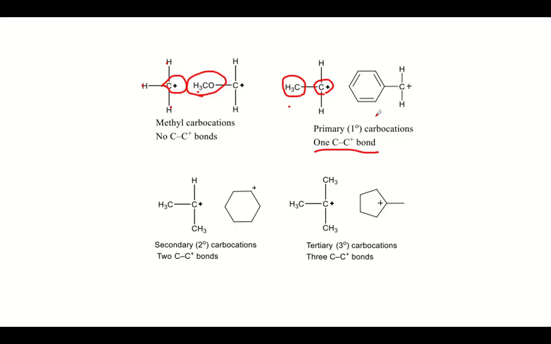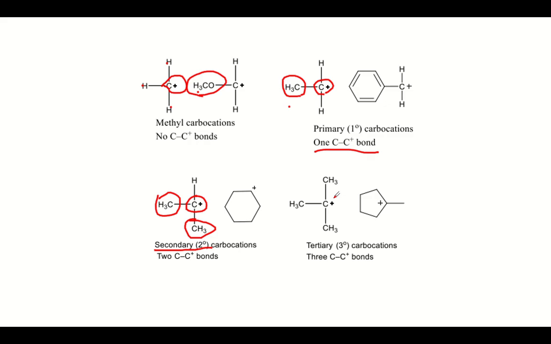Very good. So next, if the plus charge containing carbon is attached to 2 other carbons, or is having 2 other C-C bonds, then such a carbocation is called as a secondary carbocation.